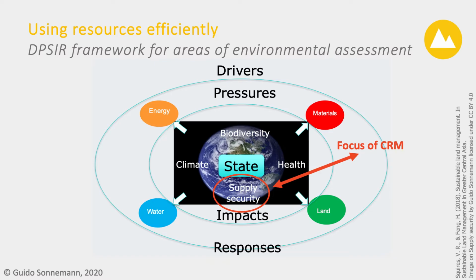These pressures are changing the status of various safeguard subjects: climate, biodiversity, human health, and supply security, which is particularly relevant for CRM and not an environmental parameter. The use of critical raw materials is often done with the aim to mitigate climate change.